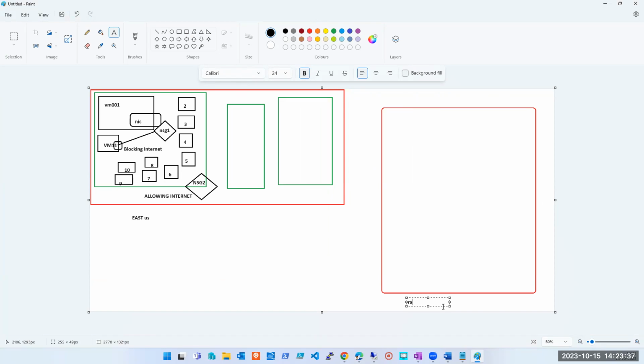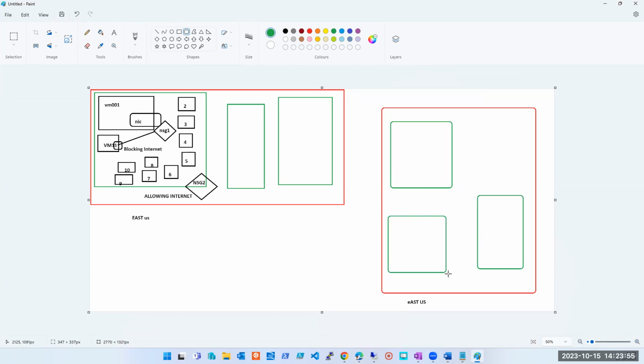Because yesterday I was taking a different region example, hence I told you to ignore the caps. And here I have some subnets, and in that I have some machines. My requirement is that internet should be allowed here. Can I use NSG2 here, or do I have to create a new one? You can use it. Yes, we can use. Now same example, this VNet is in East US 2.